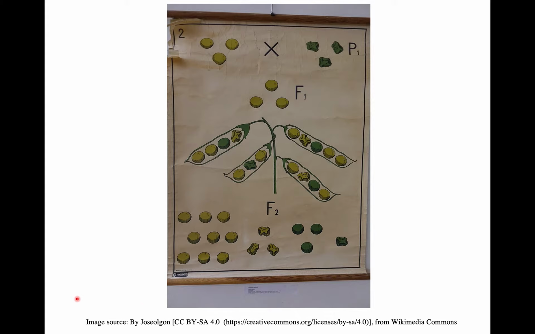And the ratio is always 9 to 3 to 3 to 1. So 9 out of 16. So it's a ratio, it's not an absolute number. All of these are out of 16.